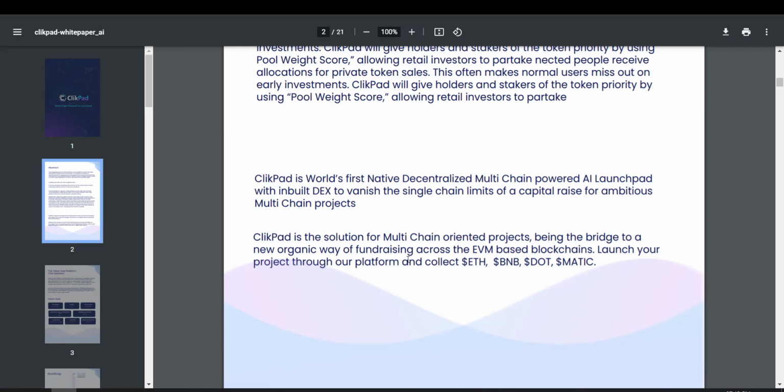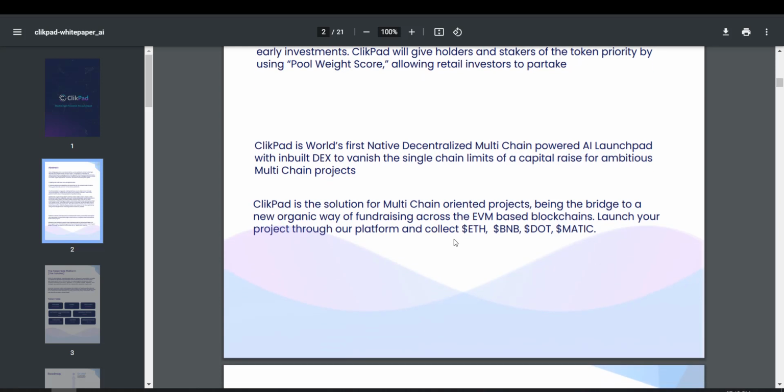Launch your project through their platform and collect ETH, BNB, DOT and Matic. So if you conduct your IDO on ClickPad, you will be able to accumulate ETH, BNB, DOT and Matic. All the users who are going to participate in the ClickPad Launchpad will have to first whitelist themselves in the IDO, and then they can invest any of the cryptocurrencies available over here, like ETH, BNB, DOT or Matic.